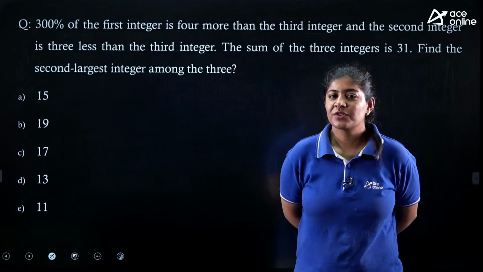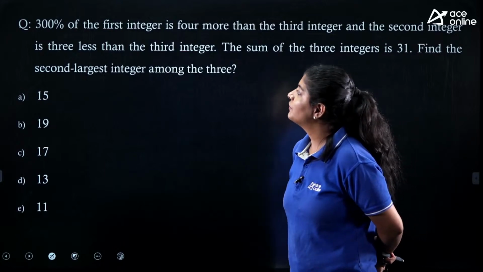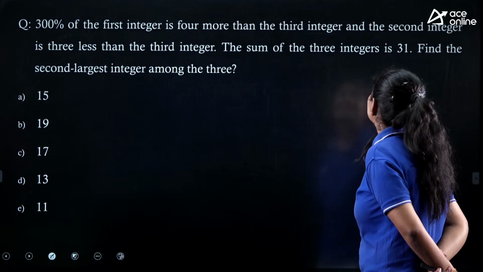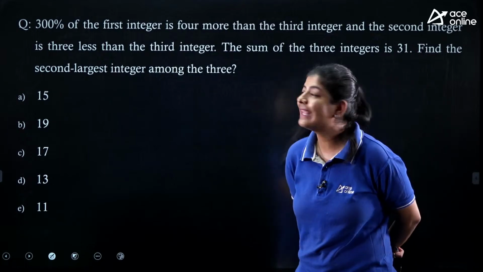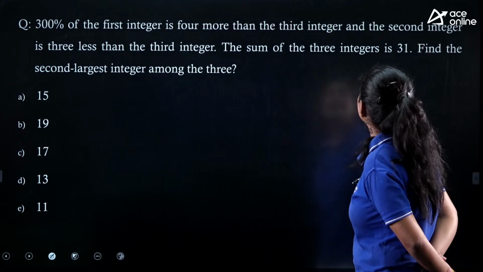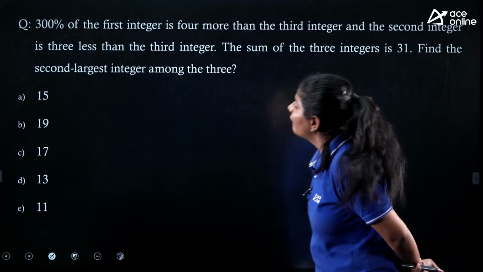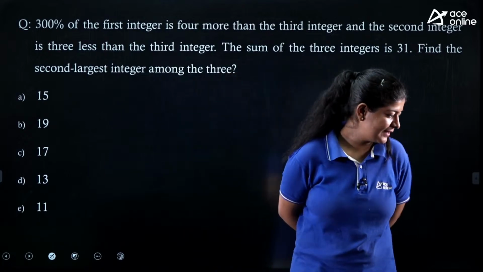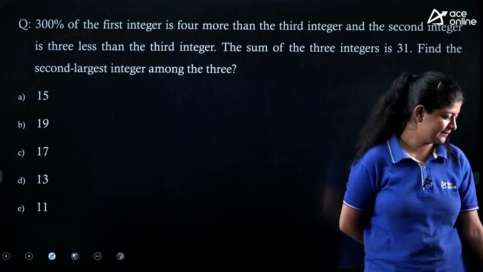Okay, so the next question says that 3% of the first integer is 4 more than the third integer, and the second integer is 3 less than the third integer. The sum of the 3 integers is 31. Find the second largest integer among the 3. Again, it's a very easy one.